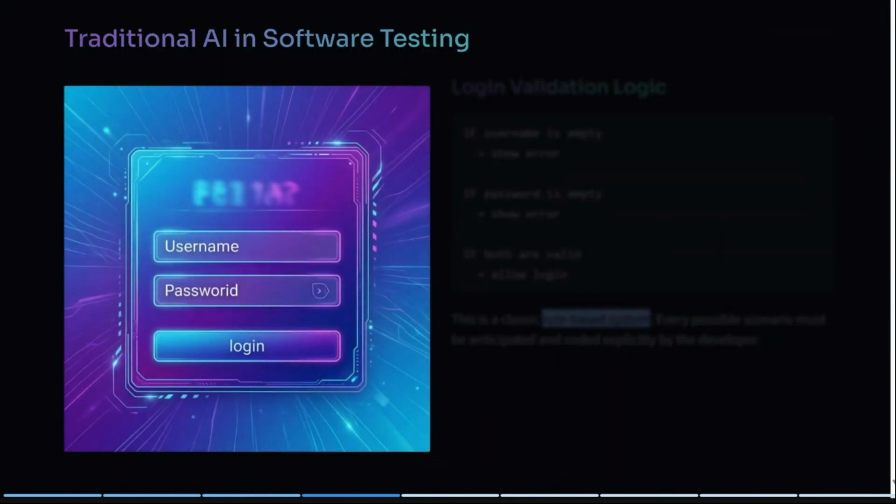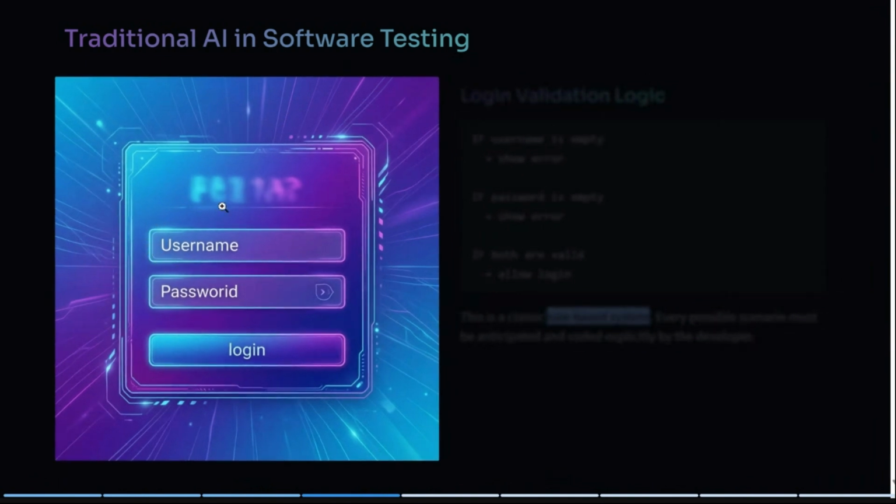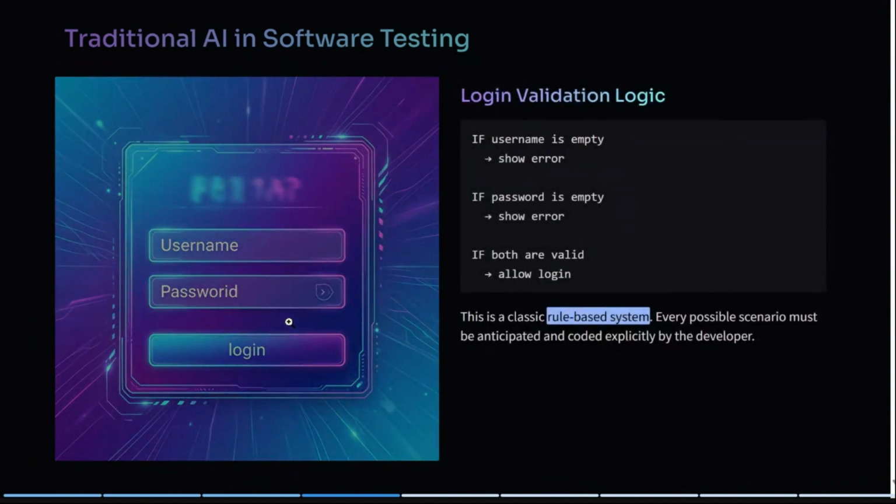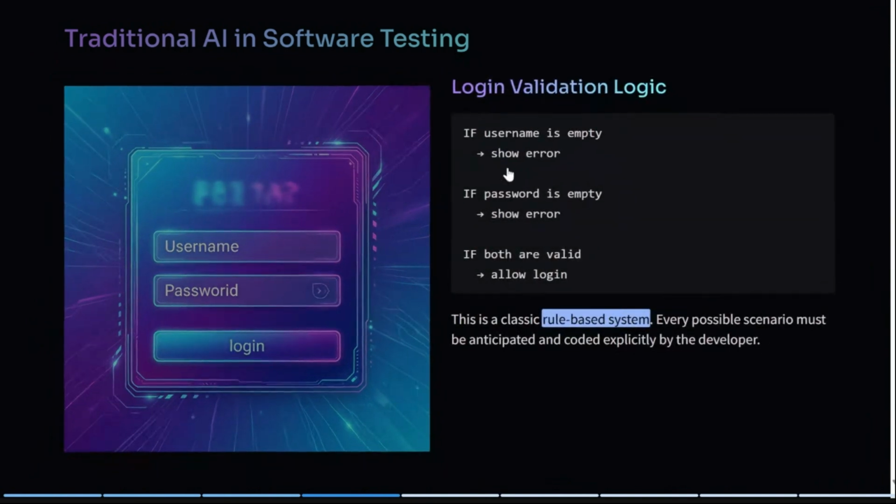If we talk about traditional AI in software testing, in a web page, what do we have? We have a username, a password, and a login button. We'll provide the username from the list of usernames we have, the password from the list of passwords we have, and then click on the login button. You can break it down into three steps.